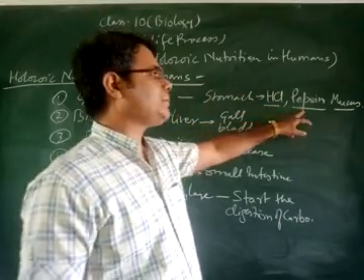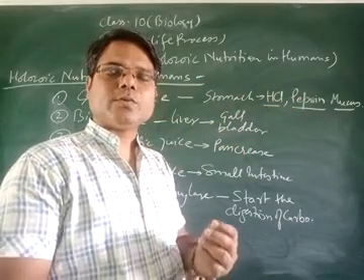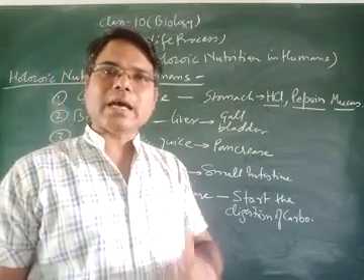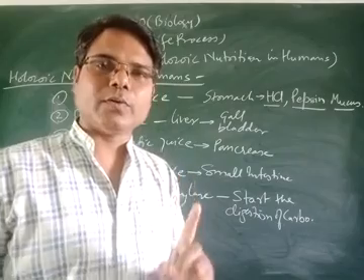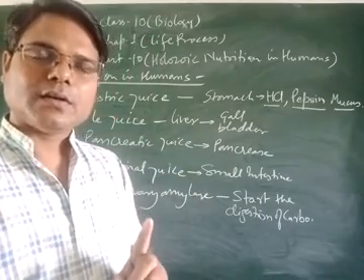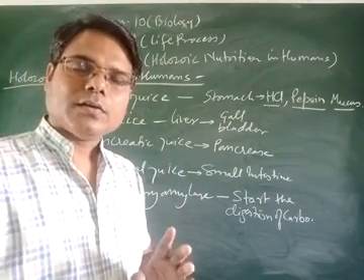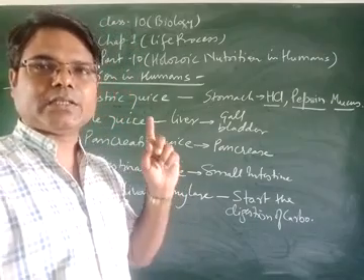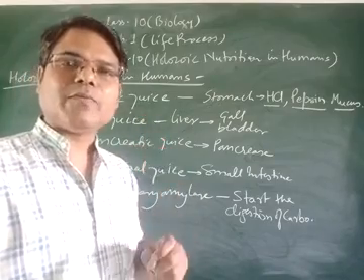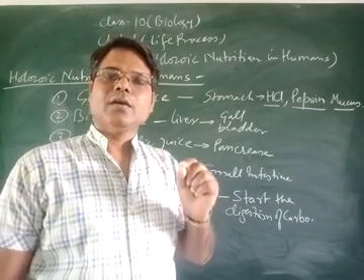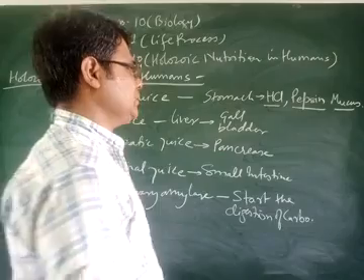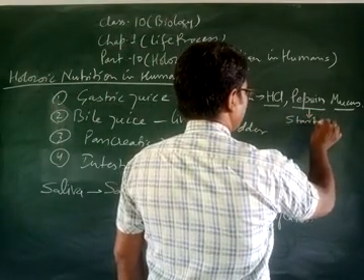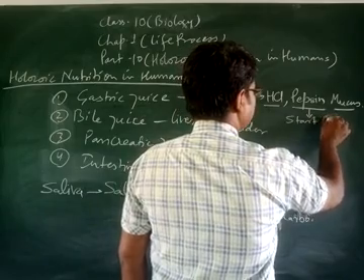Now the pepsin, students, is the enzyme present in the gastric juice which is responsible for starting the digestion of protein.